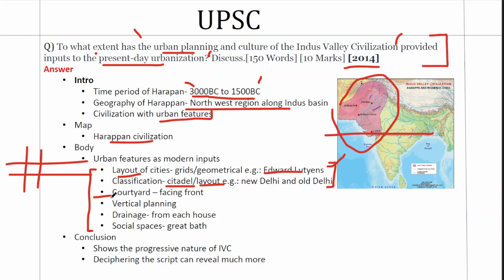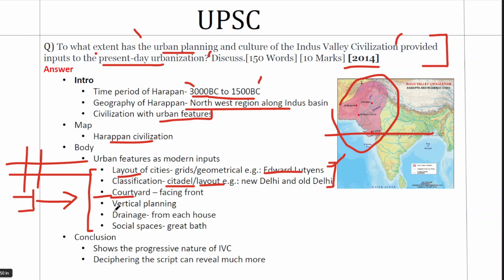Third point is about the courtyard. So the speciality of courtyard in the Indus Valley period is they have a courtyard and a backyard. The courtyard will face the front road and the backyard will be facing the back of the city. Now this is exactly how modern cities are also designed. You have courtyard and backyard, and courtyard will be facing towards the opening or the road or the transport system that they have up front.